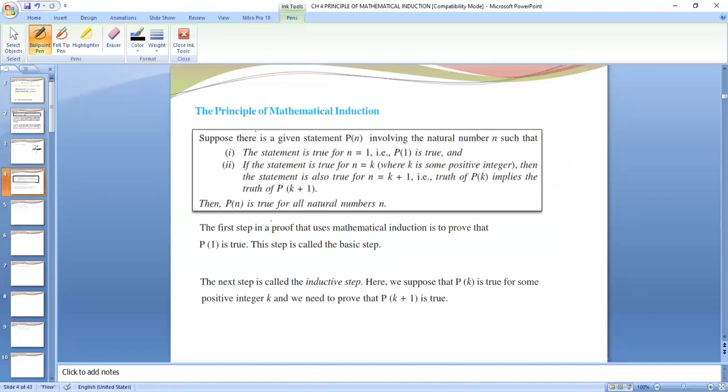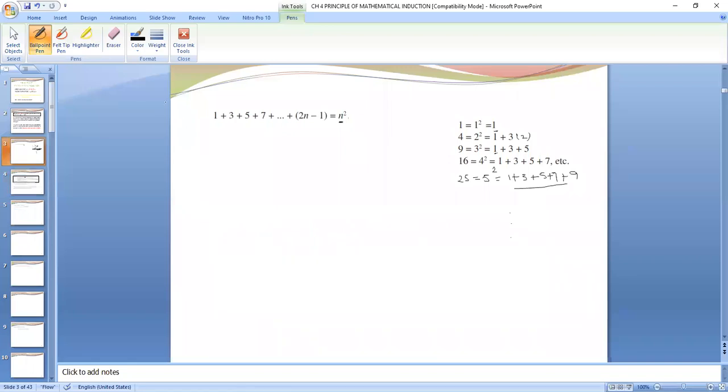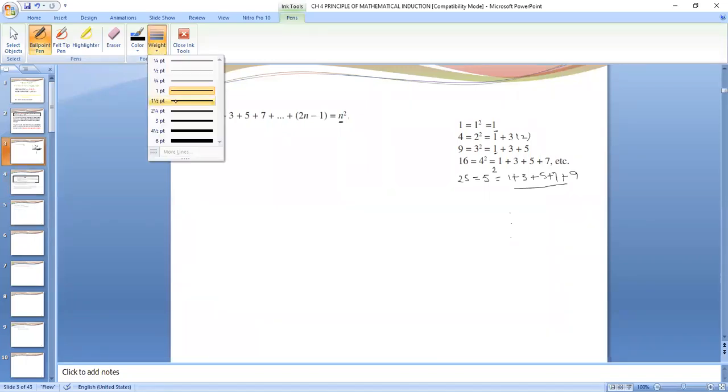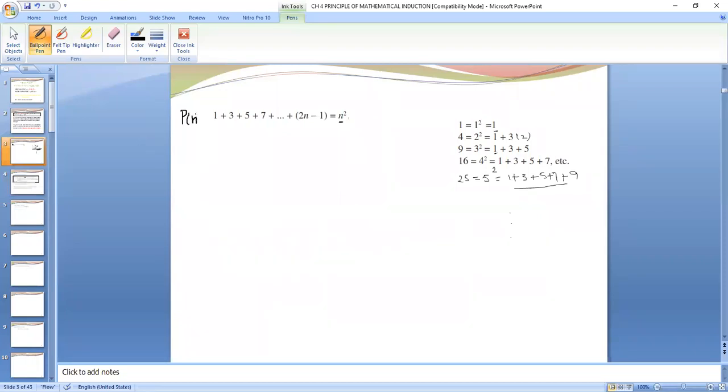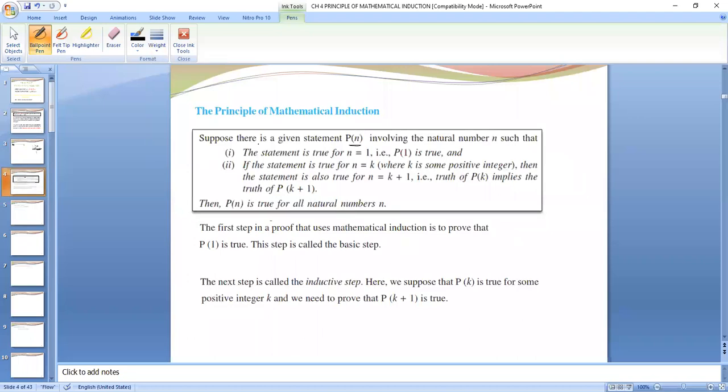What is the principle of mathematical induction? Suppose that there is a given statement Pn, right? This is also a statement Pn given to us. This is a mathematical statement. Suppose that there is a given statement Pn involving the natural number n, such that the statement is true for n equals 1. That is, P1 is true.